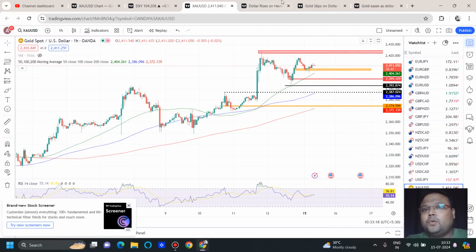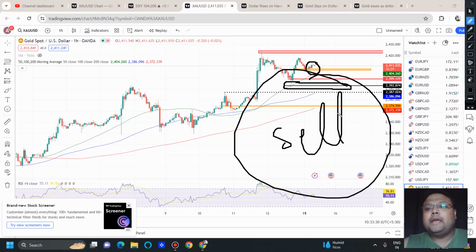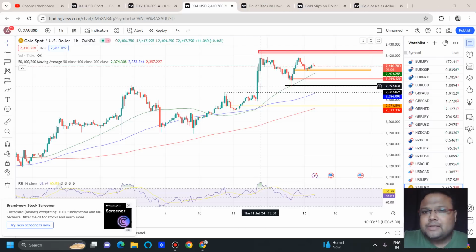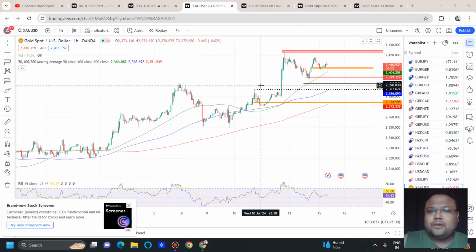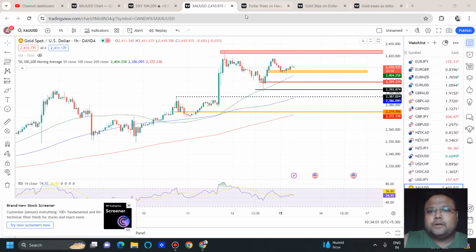To break this level, what is important? We need heavy selling pressure. But right now there is not much selling pressure, so obviously market will not be able to break this level. Means the sellers will not be able to win the war against the buyers present around 2390 area. That is the logic. And the rest of the levels are still the same, 2387, 2370, 2374 area. Those are still very much valid. But right now, let's keep our eyes on this particular portion here.